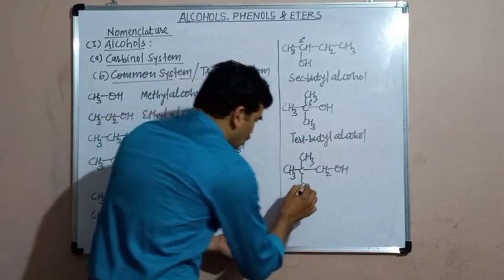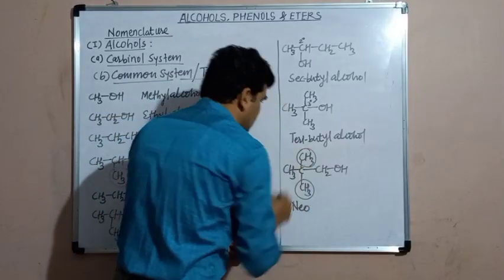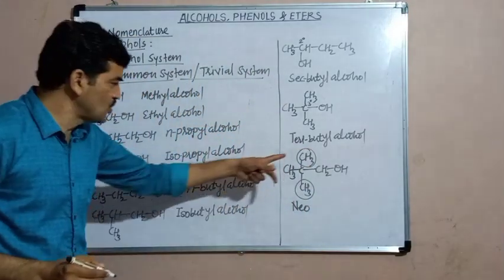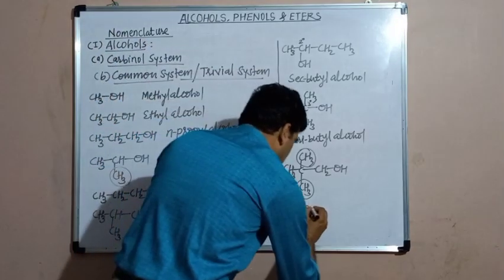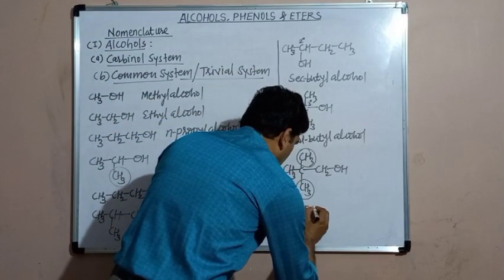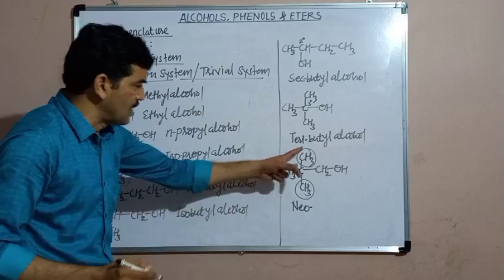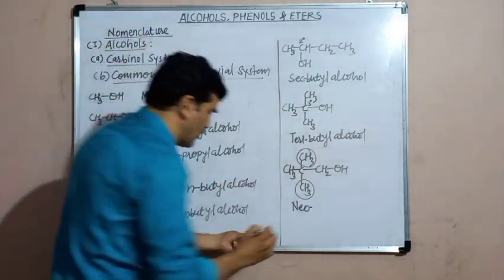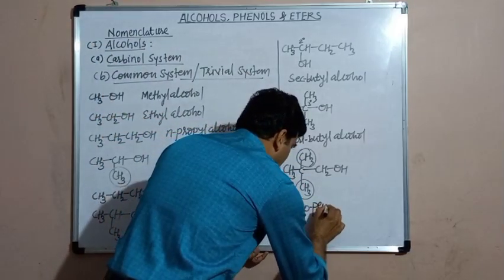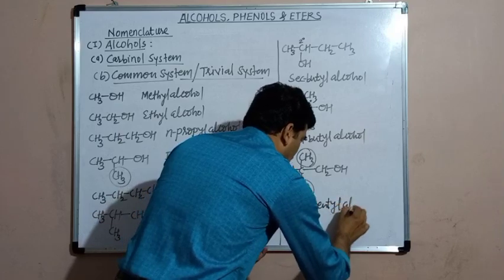And here 2 methyl groups are attached to this carbon. Last but one carbon carries 2 methyl groups. Therefore, the suitable prefix is neo. Total 5 carbon atoms are here. Therefore, the name of the alkyl group is pentyl. Neopentyl alcohol.